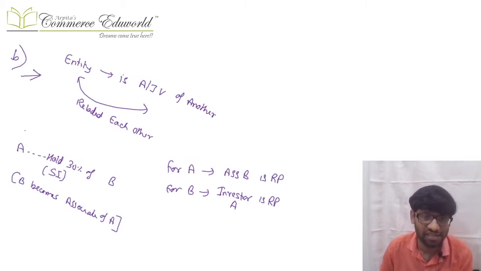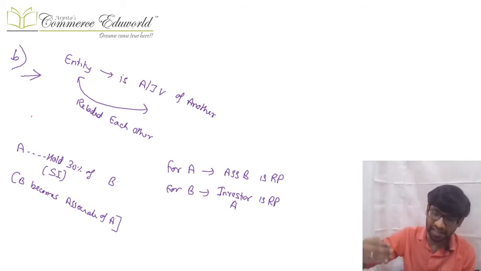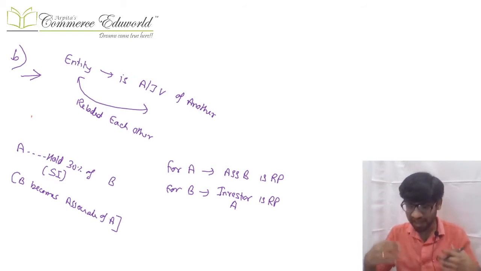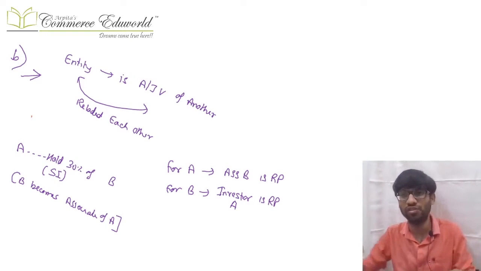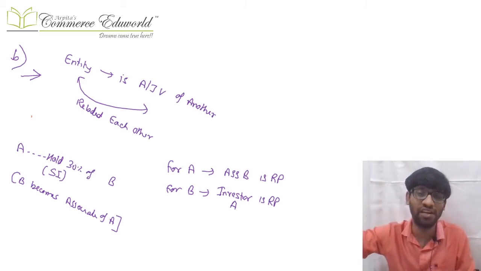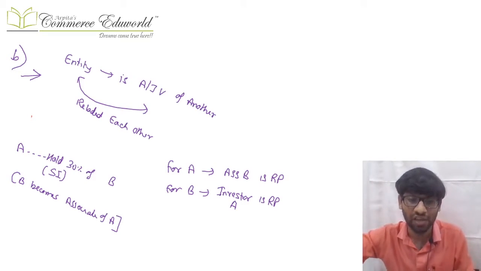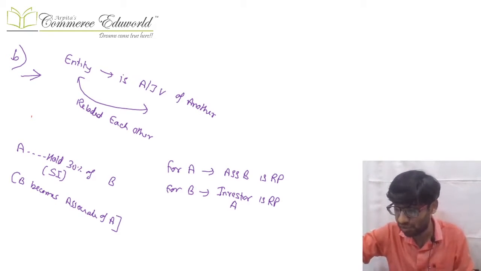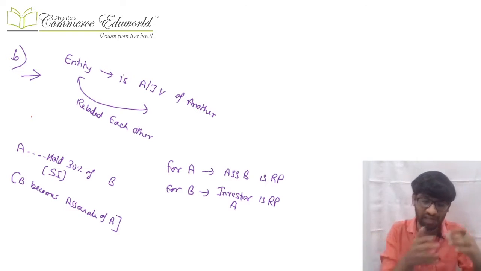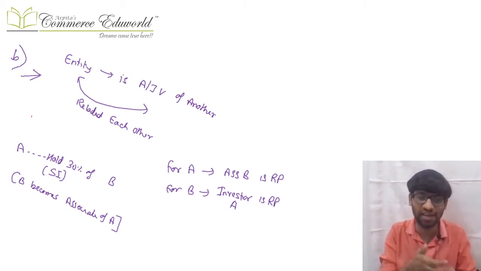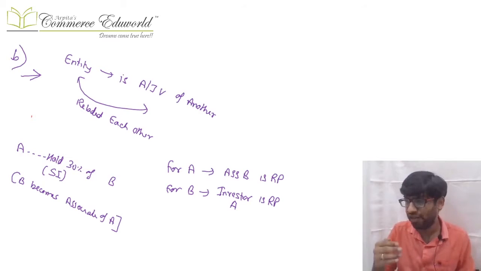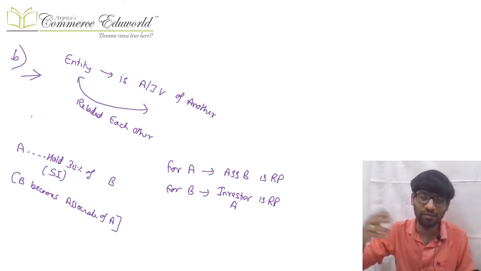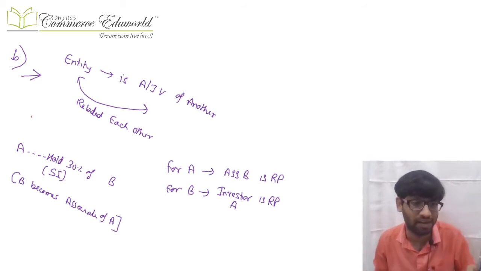Now next is like this. If there is an entity and that entity is a joint venture or associate of another entity, then those two entities become related to each other. So if A holds 30% in B, so B is an associate of A, automatically A becomes related to B, B becomes related to A. Similarly, if A holds 50% of B and that B becomes a joint venture of A, so again A becomes related to B, B becomes related to A, they become related to each other.